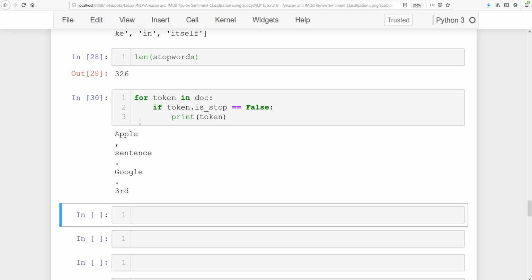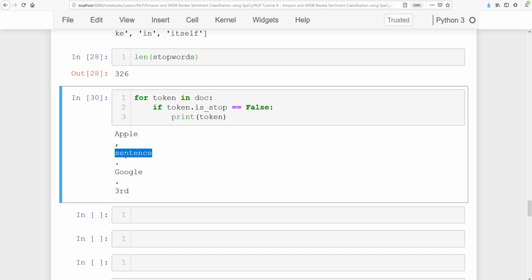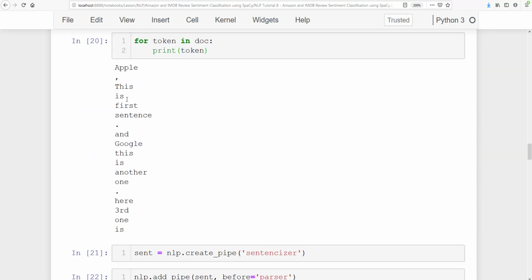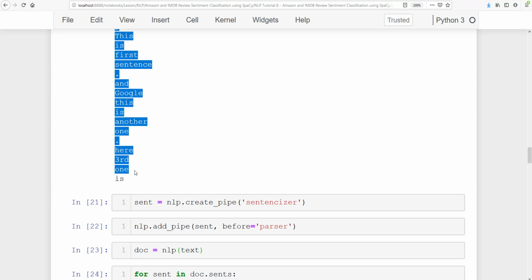All right, so we have here token. Now you see here Apple, a sentence, Google, and this third. So these four words, along with these punctuations, we will remove the punctuations later. But you see these four words are not stop words. Otherwise, you see how many words there were.